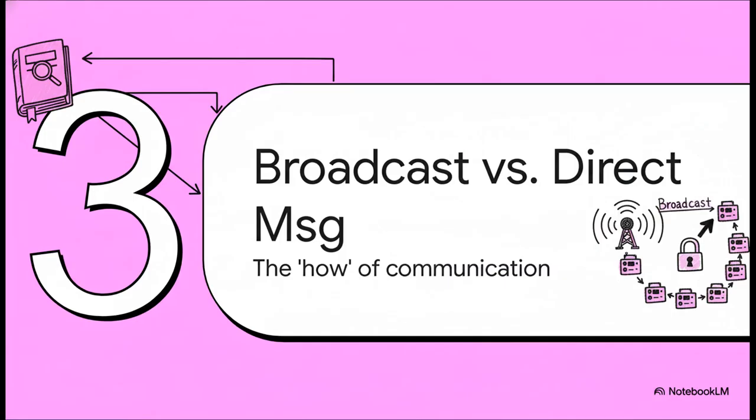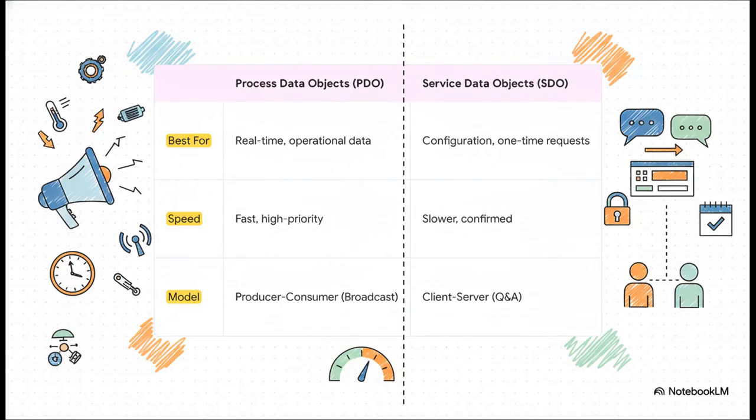Okay, so now we know that every device has this amazing dictionary that defines what it can talk about. The next logical question is, how do they actually talk? How does the information get from one device's dictionary to another's? Well, CANopen gives them two very different ways to communicate. On one hand, you have Process Data Objects, or PDOs. These are all about speed.